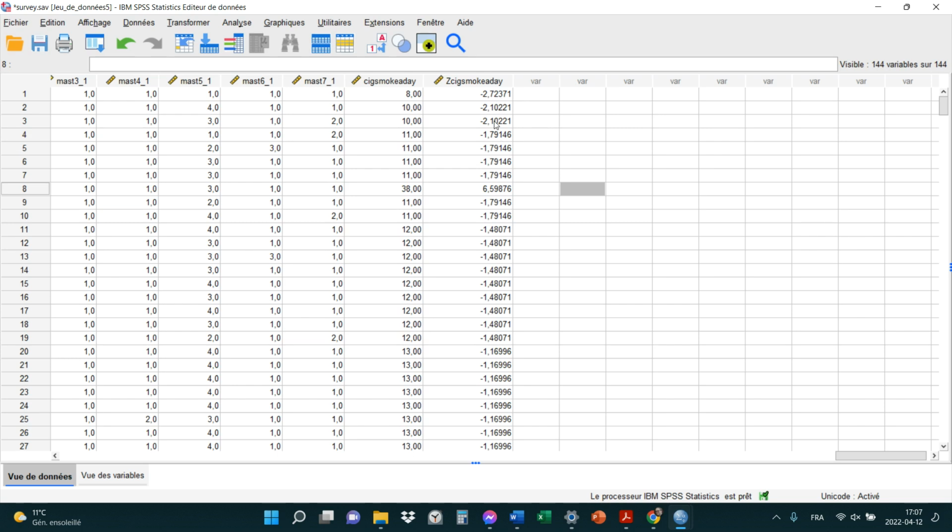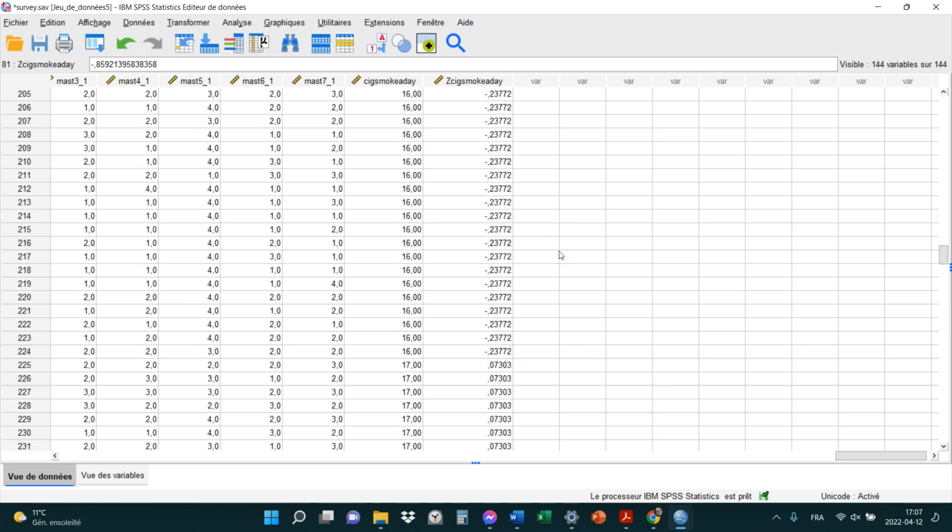And as I go down, this person is 1.16 standard deviations under the mean. That's fine. This person is actually, take a positive, 0.07 standard deviations over the mean. That's fine. You would expect that. Okay.